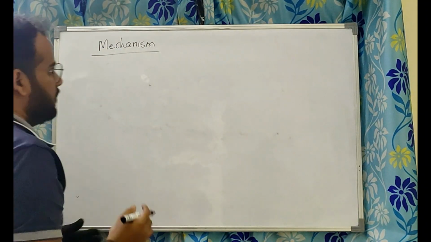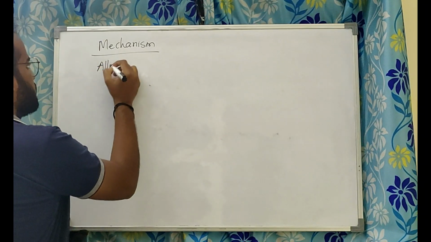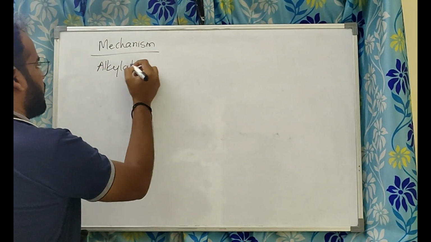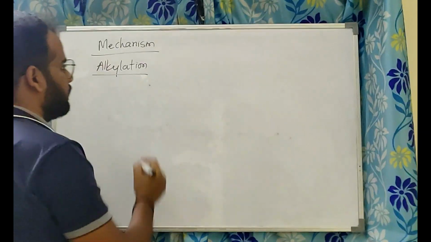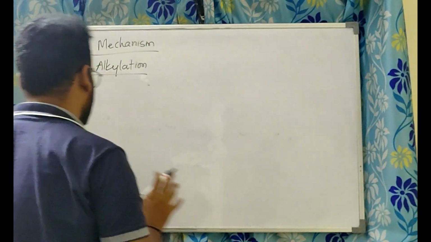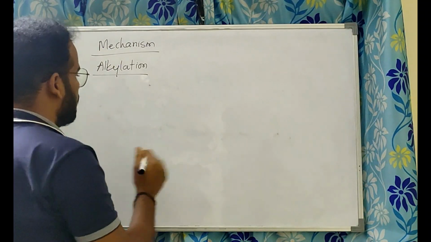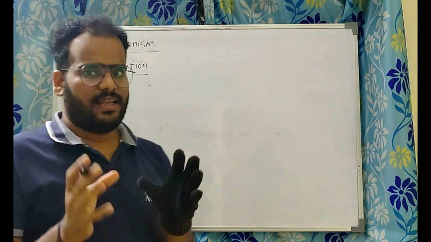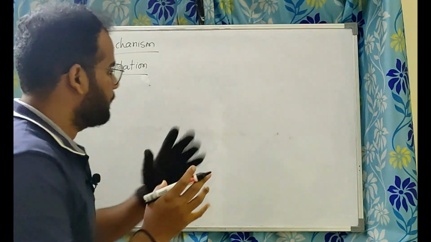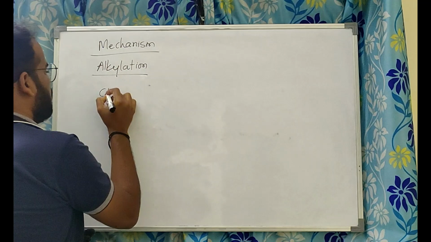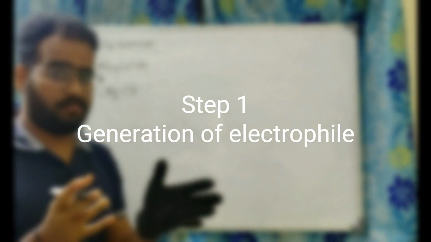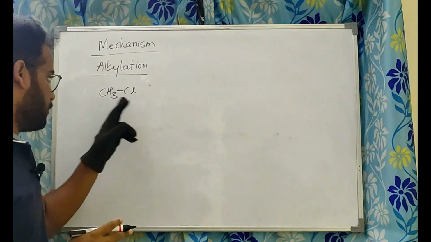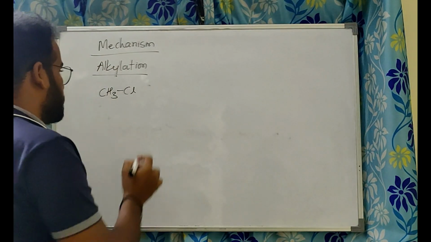First I will select the alkylation. Similar or exactly the same mechanism will be there for acylation as well. It's going to be interesting. Now I will select any alkyl halide for doing alkylation, RX. So I will take methyl chloride. Methyl chloride is a common name. The IUPAC name of this will be chloromethane, right?